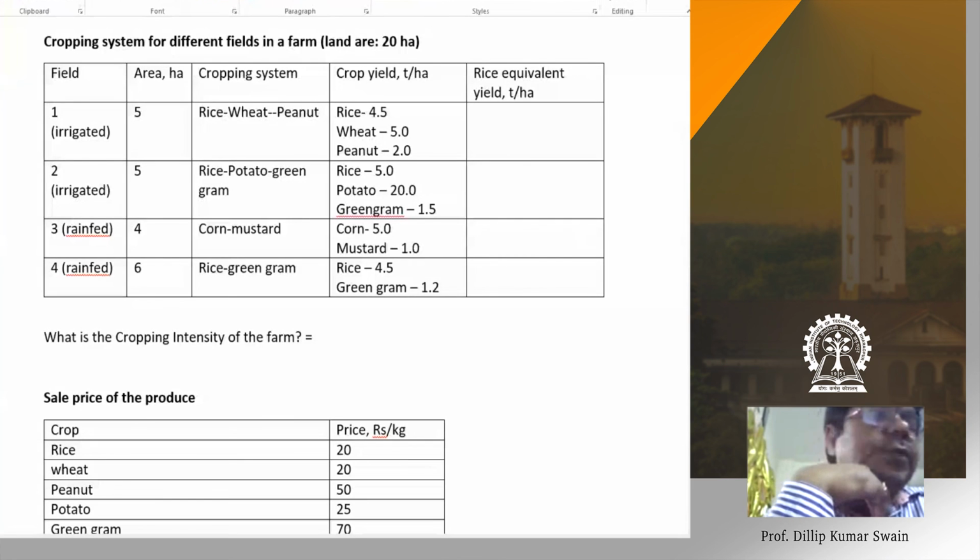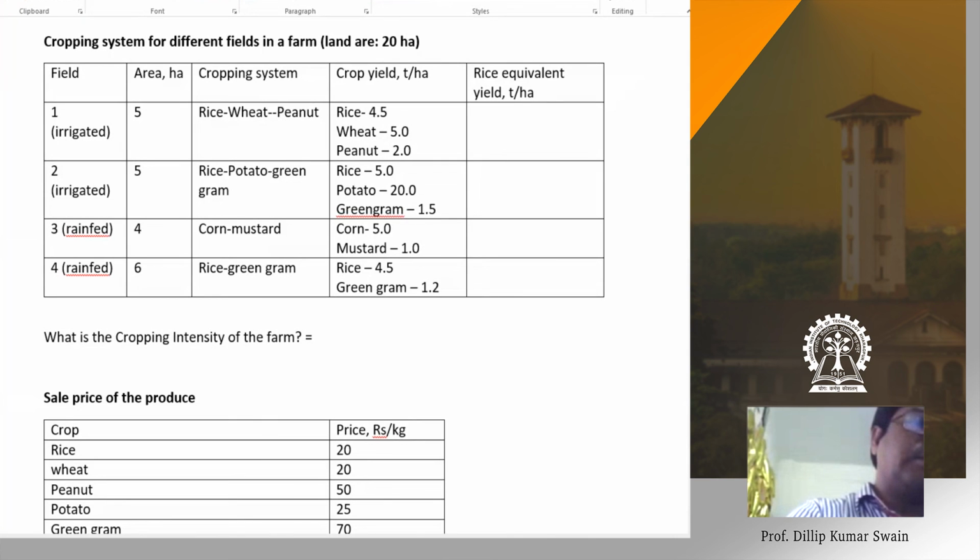Who did answer this one? Someone want to say? Sir, it may be 300 for first land. I told you not land basis, for the whole farm. Calculate the cropping intensity for the whole farm. 250, I guess. 250. Who told? Abhilash, right now? 250, yes, the correct answer, 250.